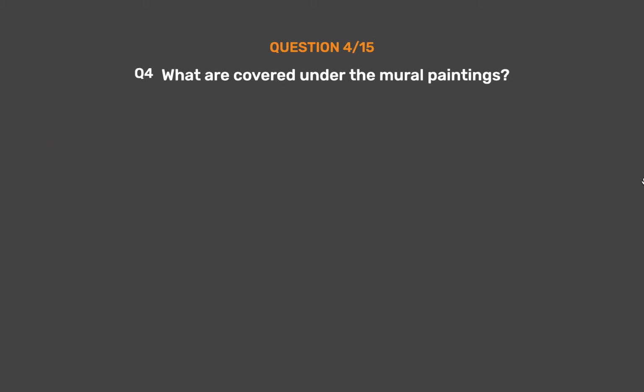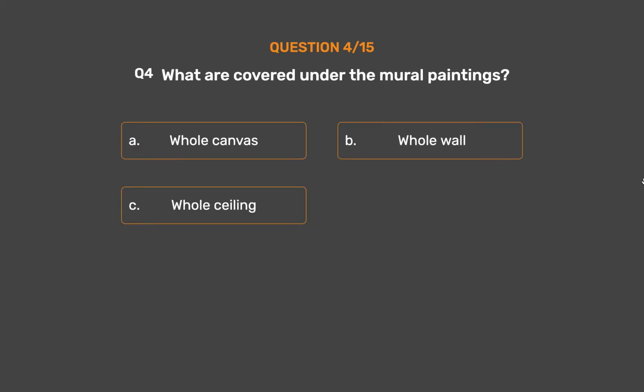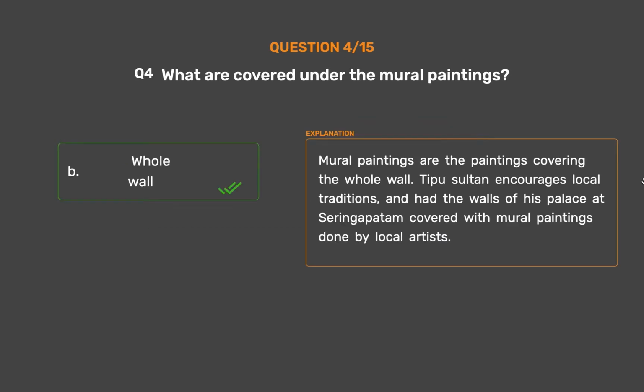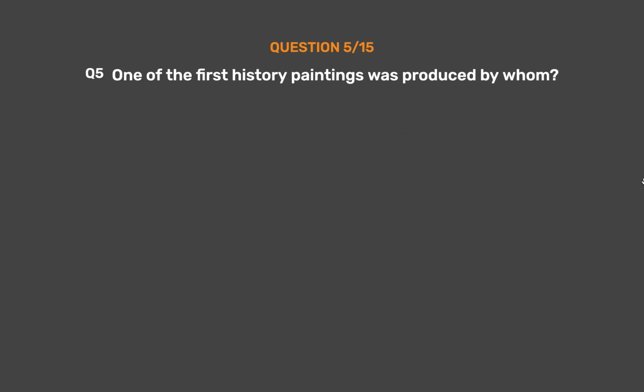Question number 4. What are covered under the mural paintings? Option A. Whole canvas. Option B. Whole wall. Option C. Whole ceiling. Option D. Whole room. The correct answer is Option B. Whole wall. Mural paintings are the paintings covering the whole wall. Tipu Sultan encourages local traditions and had the walls of his palace at Seringapatam covered with mural paintings done by local artists.